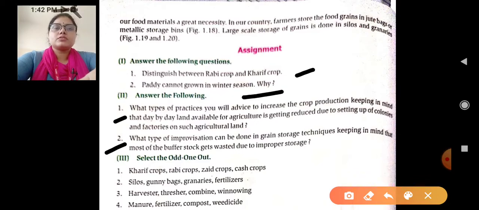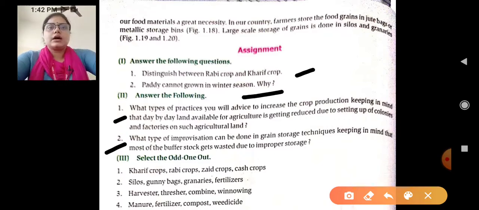What type of improvisation can be done in grain storage techniques, keeping in mind that most of the buffer stocks get wasted due to improper storage? Due to improper storage, many of our crops are damaged. So what can we do for improvisation, so that the grain storage techniques are improved? This also you have to do. So only 4 questions you have to do. Answer the following question and answer these 2.